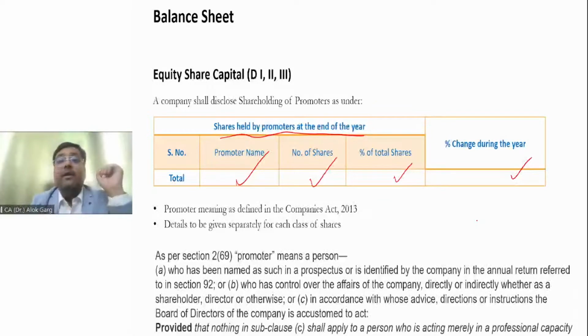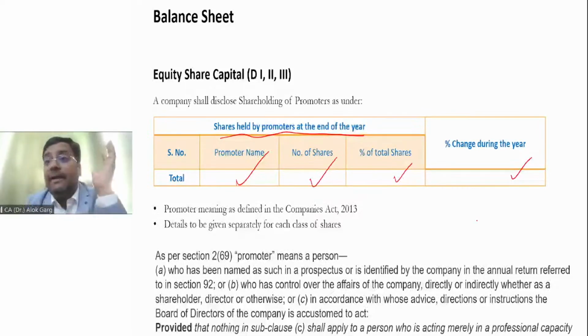Are you getting me? But if the promoter has a high stake, for example, let's say Reliance Industries Limited, if Mr. Mukesh Ambani is having 40% or 50% stake in the company, he will be more concerned about the growth of the company. Because if the share price drops, his net worth will drop automatically.